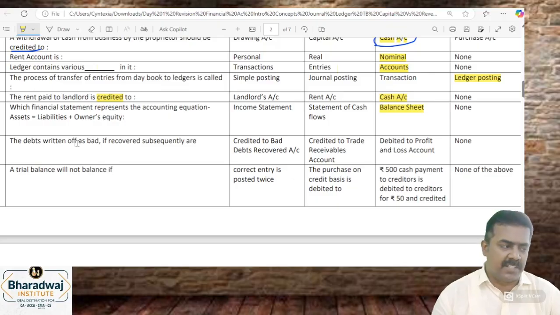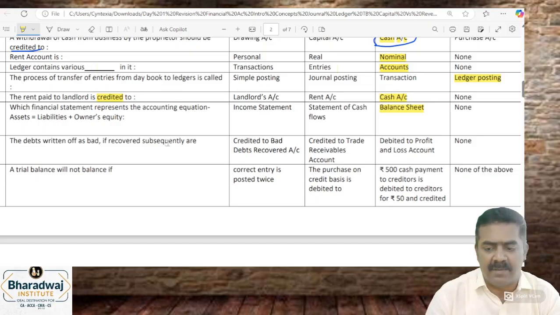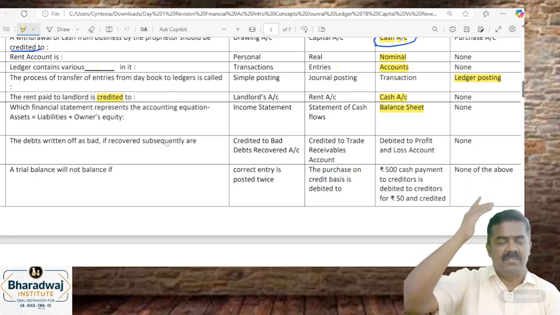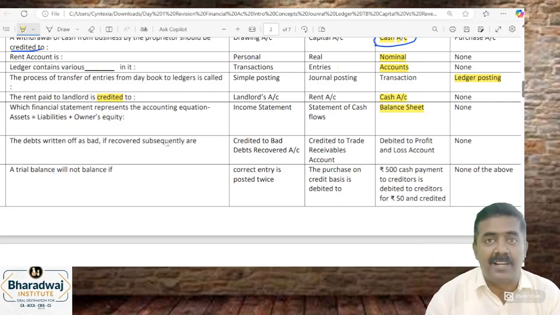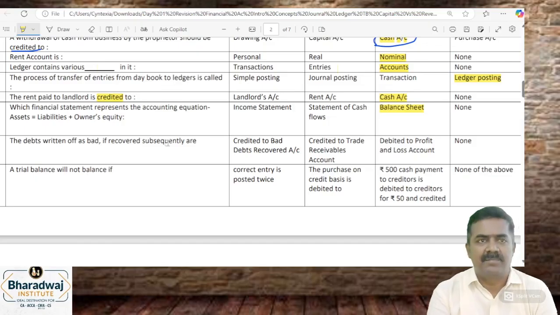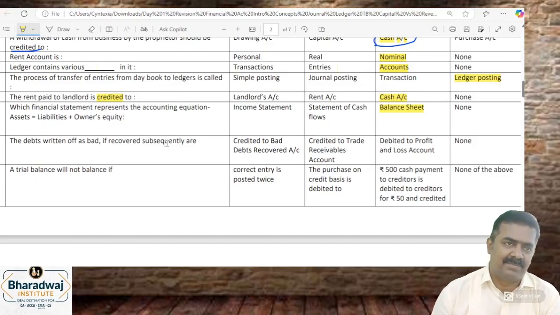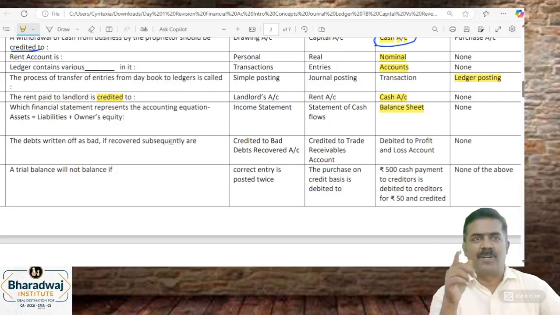Bad debts is written off as bad. If it is recorded subsequently, what is the journal entry? Bad debts நீங்க recover பண்ணீங்கன்னா what is the journal entry? Sir, முன்னாடி எழுதின bad debts, we have written off bad debts. இன்னைக்கு அந்த bad debts recover பண்றீங்க. What is the journal entry? Journal entry first போடுங்க, அப்புறமா டிக் பண்ணலாம்.